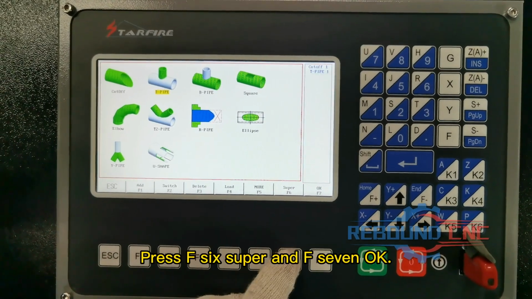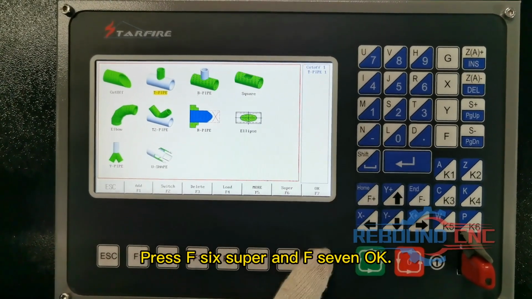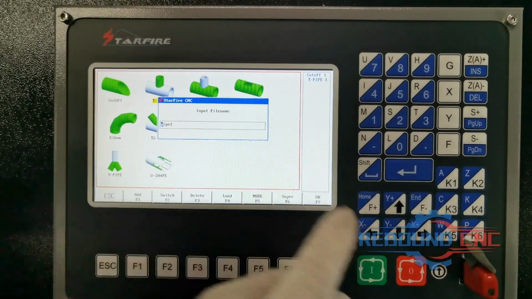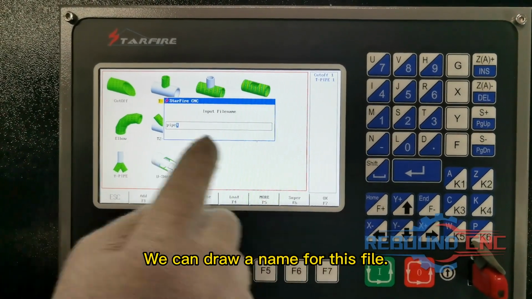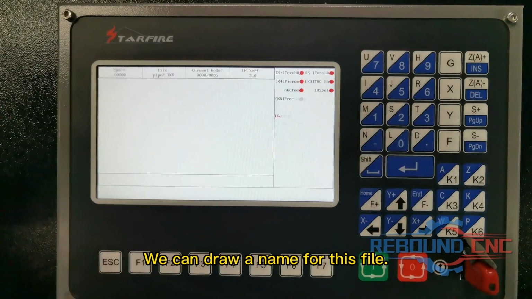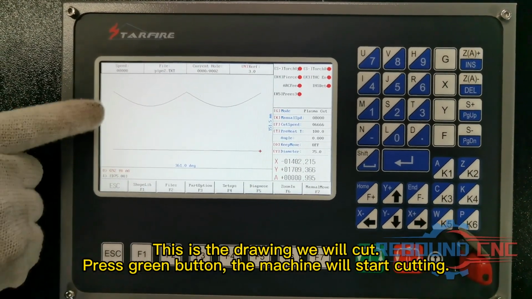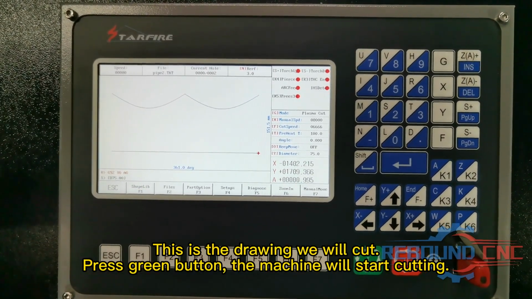Press F6 Super and F7 OK. We can draw a name for this file. This is the drawing we will cut. Press green button. The machine will start cutting.